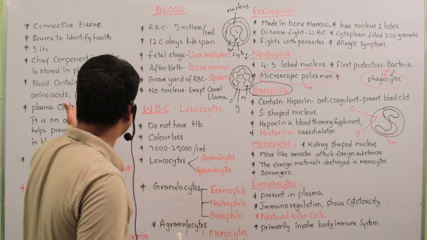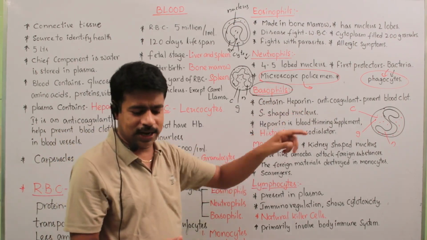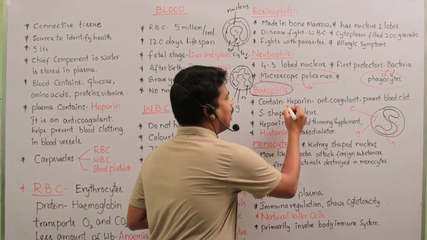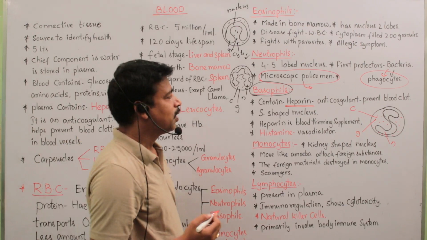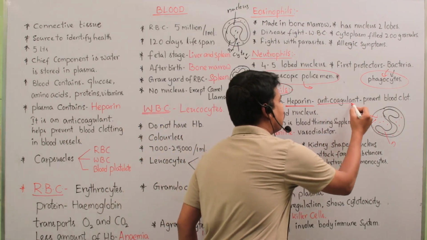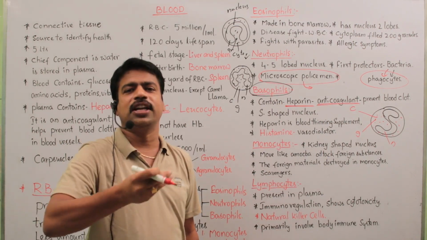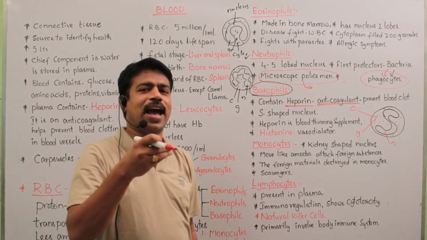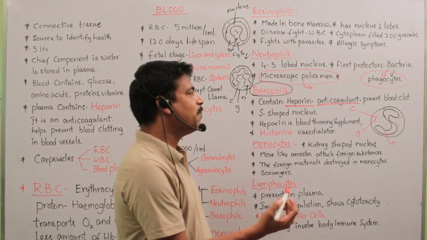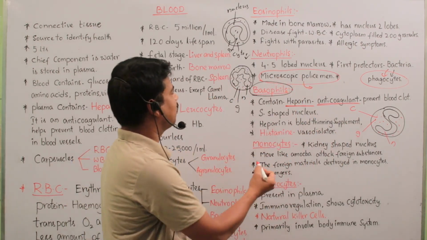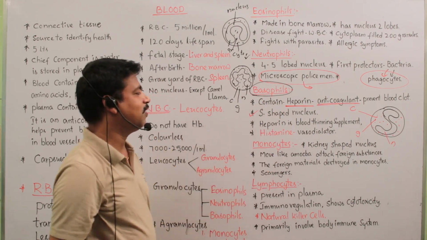Coagulation means clotting of blood, so anticoagulation means preventing clotting of blood. So this is the importance of basophils, and they have an S-shaped nucleus.